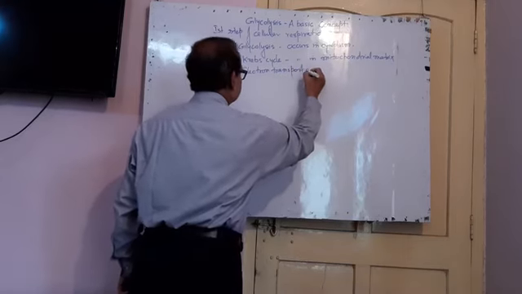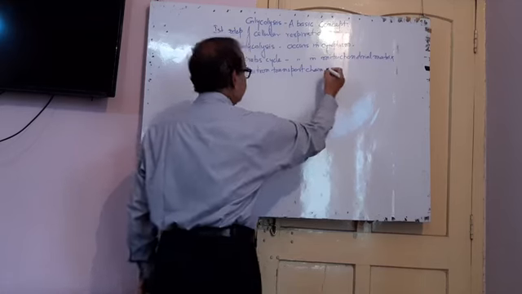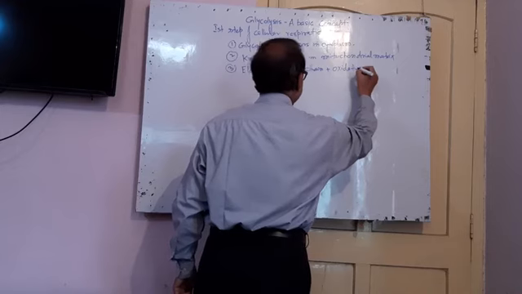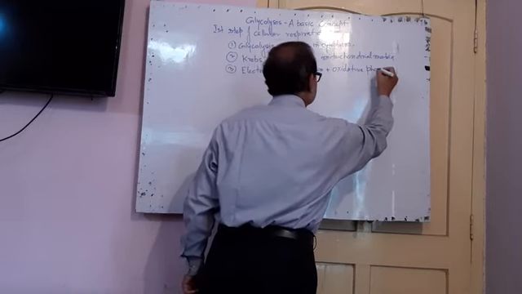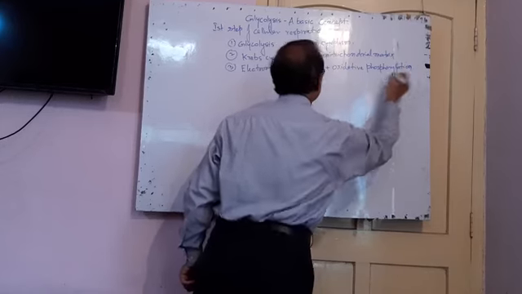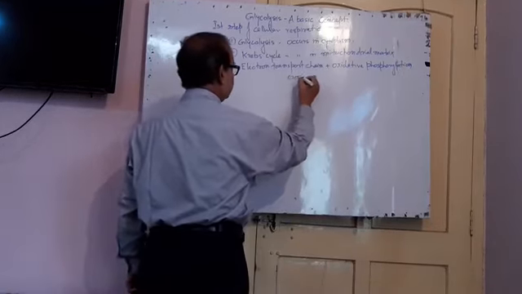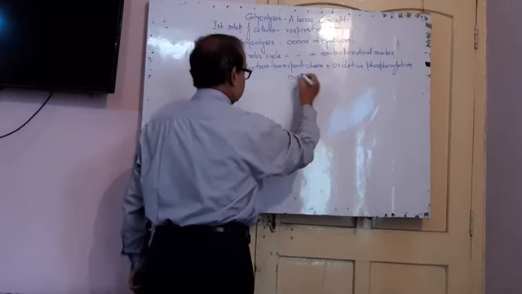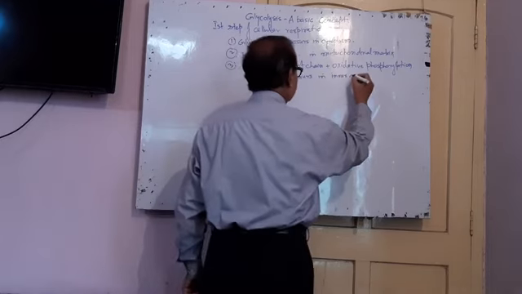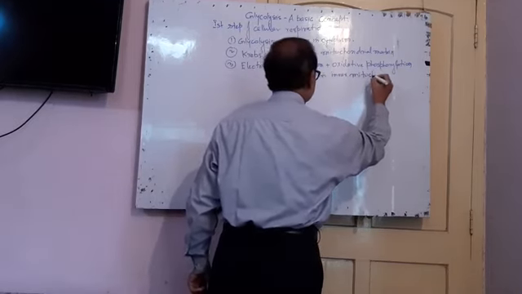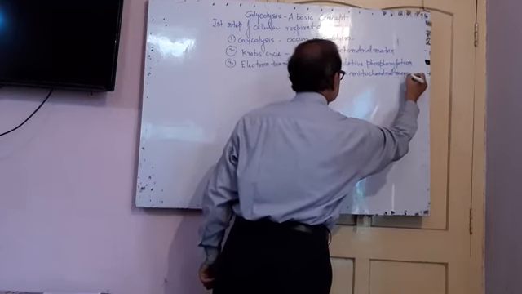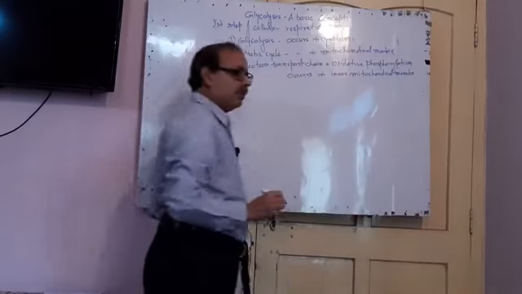And the third one is the electron transport chain plus oxidative phosphorylation, which occurs in the inner mitochondrial membrane.